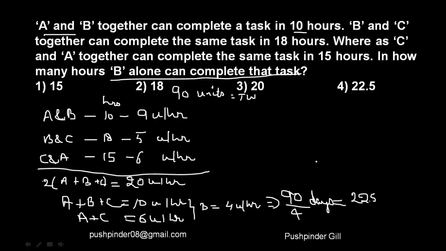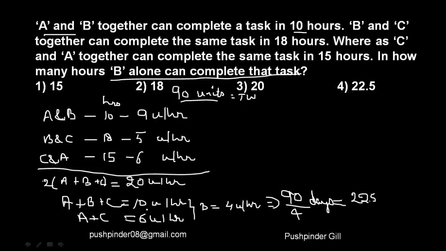Let me just take a quick recap. Till here, you all must be understanding that A and B take 10 hours, B and C take 18 hours, and A and C take 15 hours. So I assume the work to be of 90 units. That means they finish 9 units per hour, 5 units per hour, and 6 units per hour. Together, the three of them finish 10 units per hour.